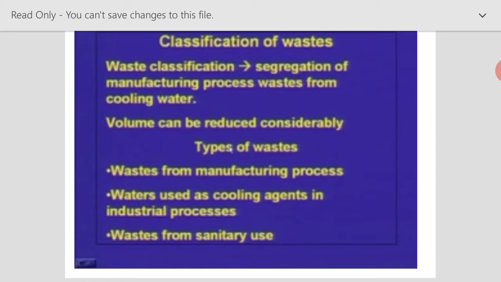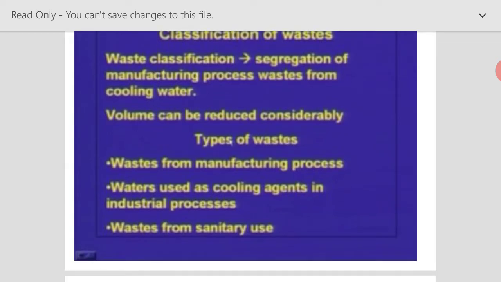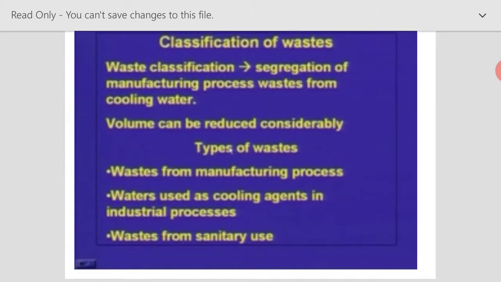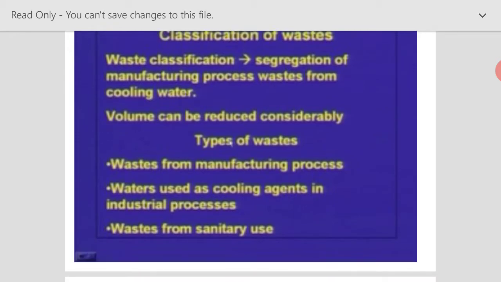Once we classify this waste, we go for segregating the wastewater. The wastewater which is less in volume but highly polluted, that is, the wastewater coming from the manufacturing process, alone can be given a separate treatment and taken to the disposal process.